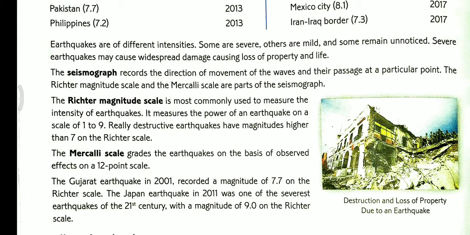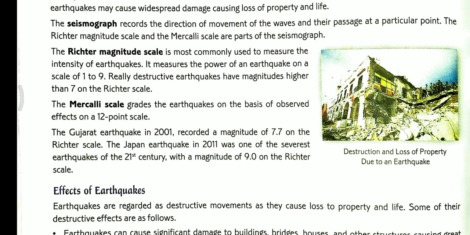The Mercalli scale grades the earthquakes on the basis of observed effects on a 12-point scale. The Gujarat earthquake in 2001 recorded a magnitude of 7.7 on the Richter scale. The Japan earthquake in 2011 was one of the severest earthquakes of the 21st century, with a magnitude of 9 on the Richter scale.